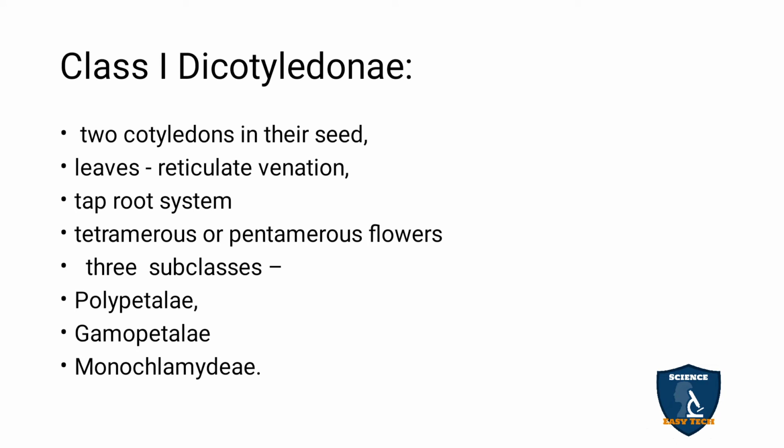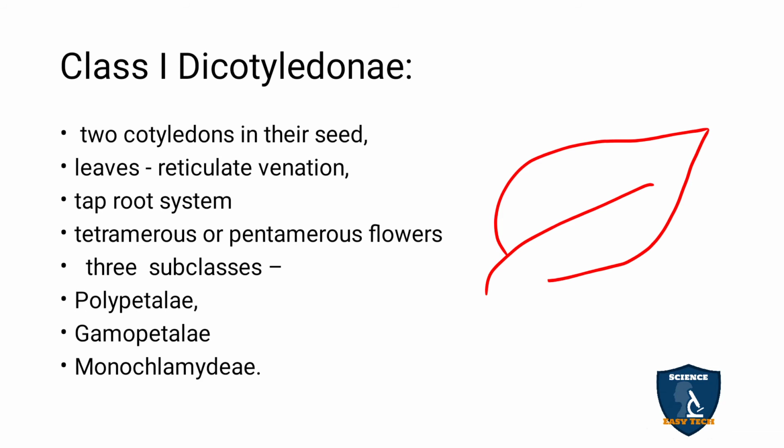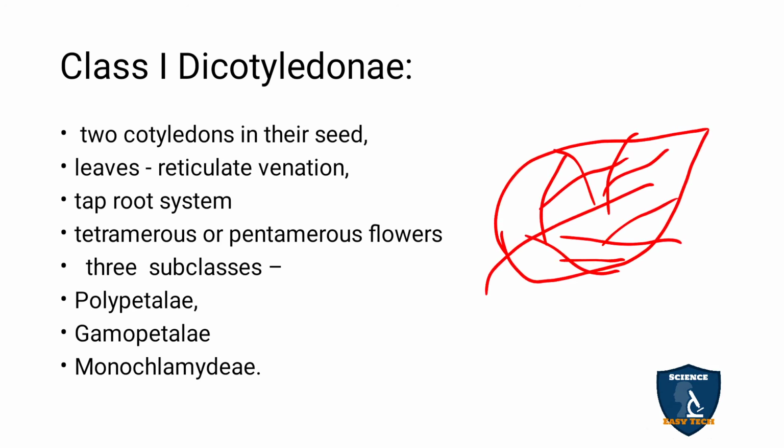Dicotyledon means what? Two cotyledons in the seed condition. When the seed germinates, from the plumule you can see 2 leaves, the young cotyledon leaves, that is the embryonic leaves. If you see a dicot leaf, the veins are arranged in a reticulate, network-like structure, so it is called reticulate venation. You can see here, this is a leaf, and the veins arrange like this, looking like a network.